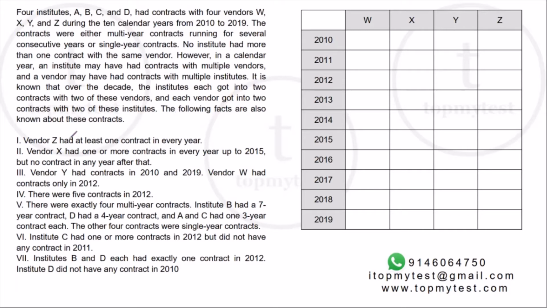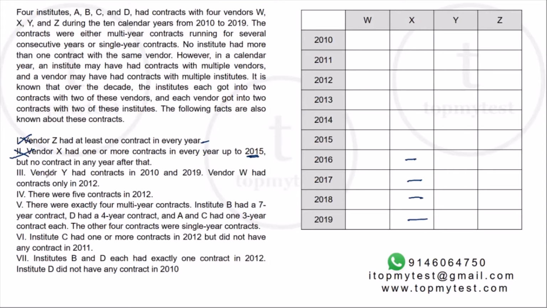Okay, so let's try this. Vendor Z had at least one contract in every year. Z had contracts across this 10-year period. A had one or more contracts in every year up to 2015, but no contract after that. So X will have contracts till 2015, but no contract in 16, 17, 18 or 19. Z has contracts throughout, so none of them is a hyphen. Everything has to be filled up with the institute.